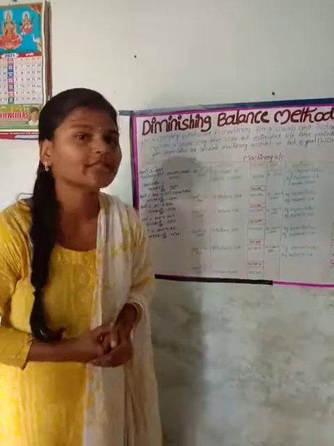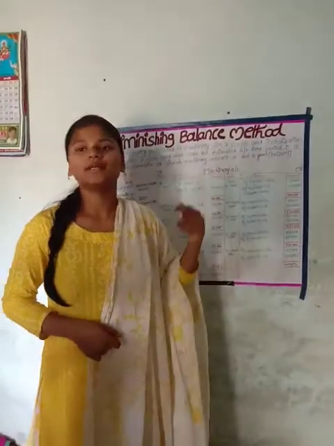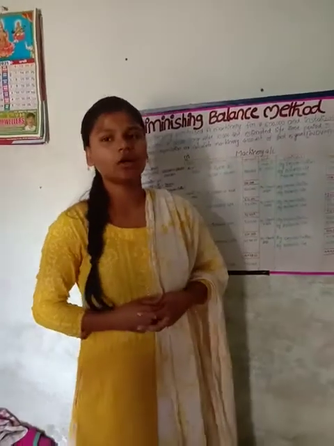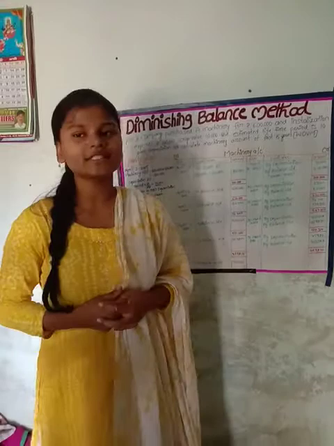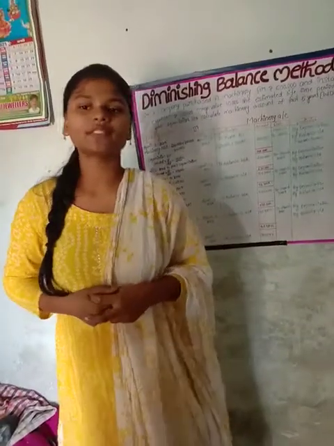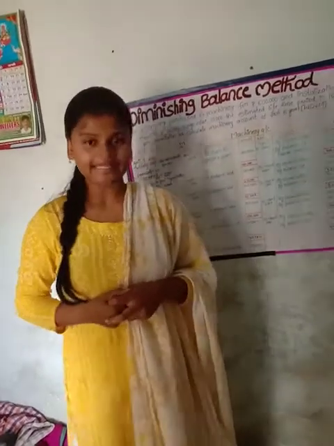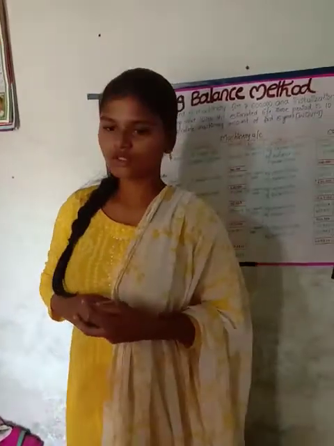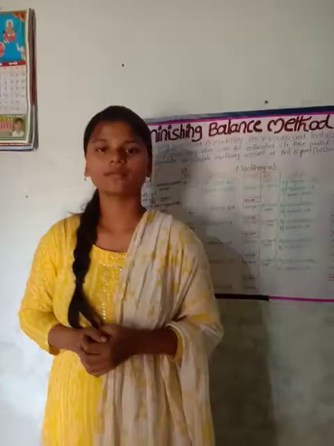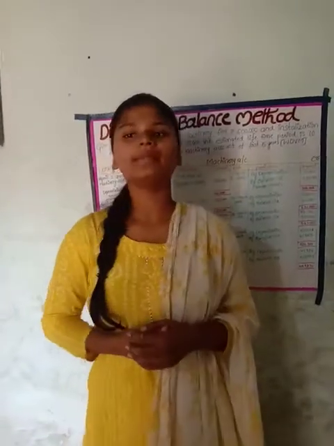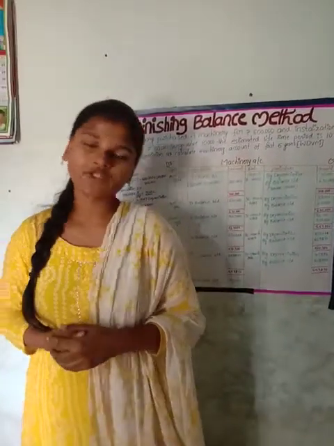Now the second method is the diminishing balance method. This method is also known as the written down value method or reducing installment method. Under this method, depreciation is charged at a fixed percentage on the reducing balance of the asset. The amount of depreciation charged every year also goes on decreasing.